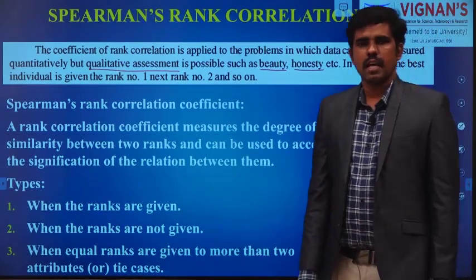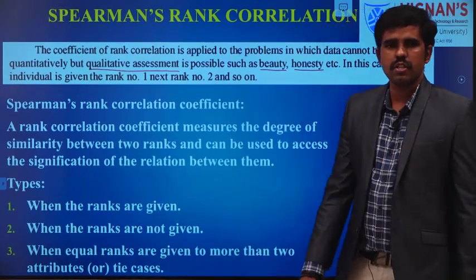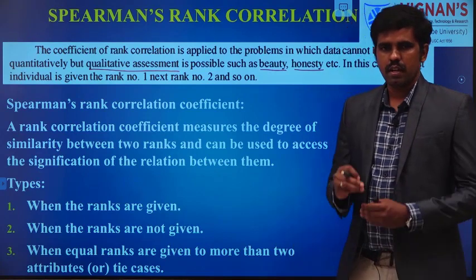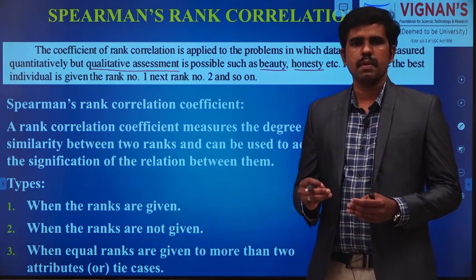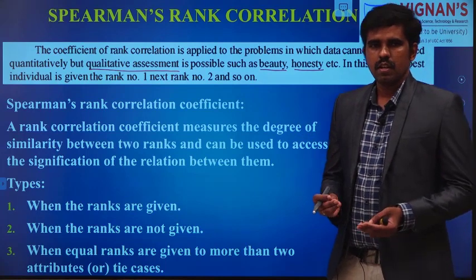There are types in rank correlation, actually for calculation purposes. There are three types.